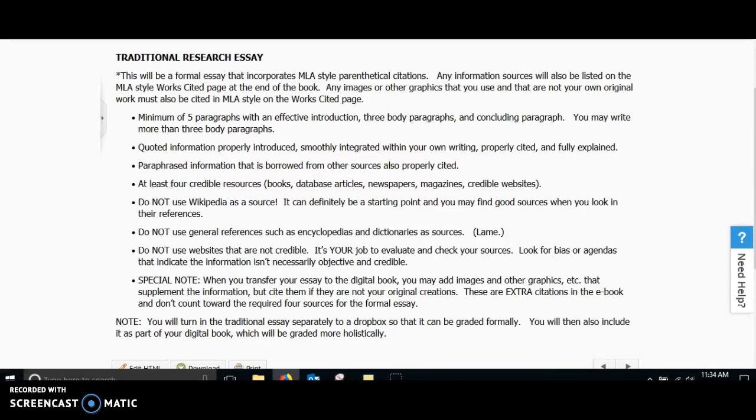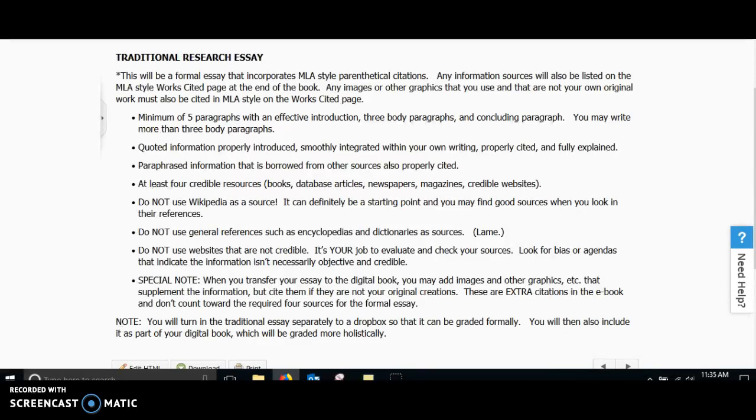Make sure that you're quoting information, and not only quoting that information, but you want to make sure that you are properly introducing it, that you are integrating it within your own writing, that it's properly cited and fully explained. Do not just throw some information in there, then throw in a quote and then move on. It breaks up your reader's understanding, and it also interrupts the flow of the writing. So you want to make sure it's smoothly integrated and explained why you have that quote in there, and make sure that it brings value to your paper.